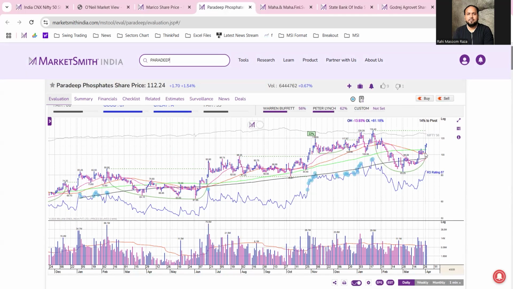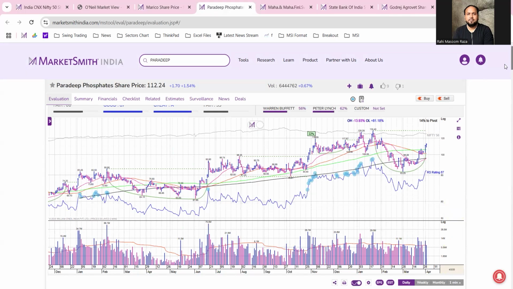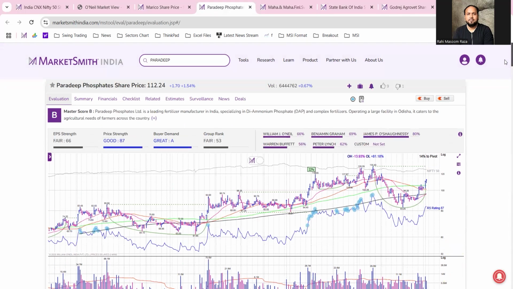In the past two trading sessions, the volume spike is very good here, above average volume, and it has also reclaimed its 100 EMA on 1st of April, and it is still trading above that. So let's see whether it is holding above that 100 EMA, or it is still maintaining its buying interest, or whether it is entering a bullish trajectory or not. It is a matter of time. So we are eyeing these stocks very closely.